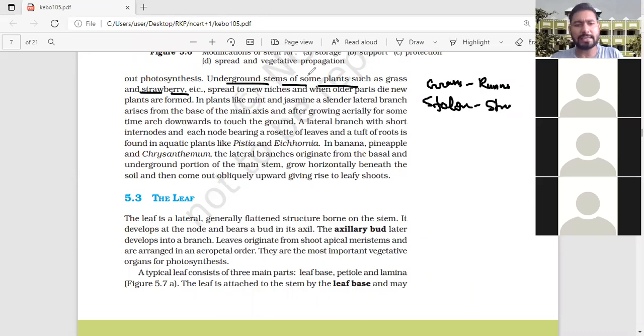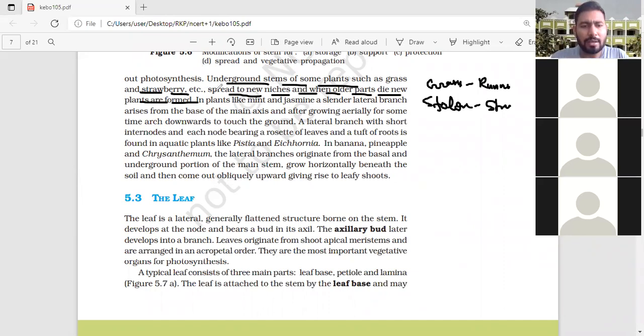Now what is it saying? Underground stems of some plants such as grass and strawberry spread to new niches, and when the older parts die, new plants are formed. That means they will start to move. Runner means they will run, the older part dies and new parts will form.